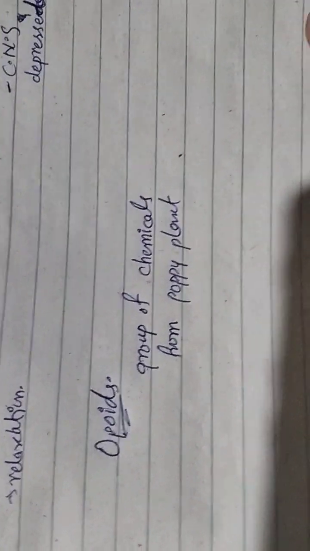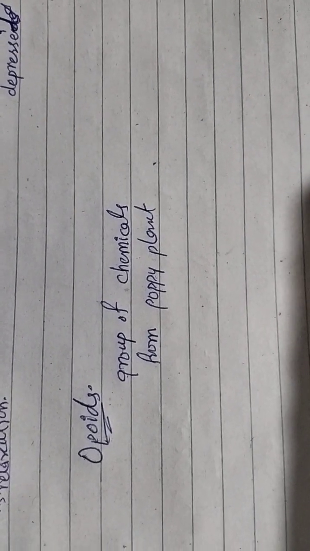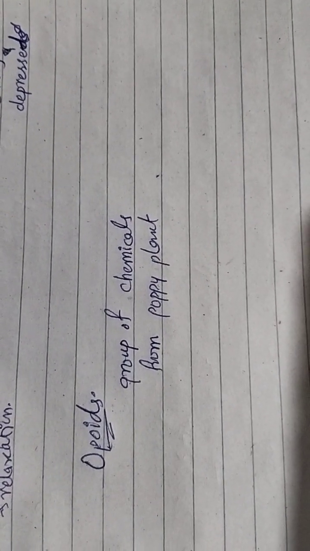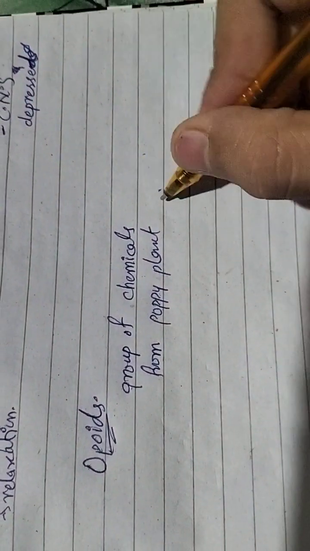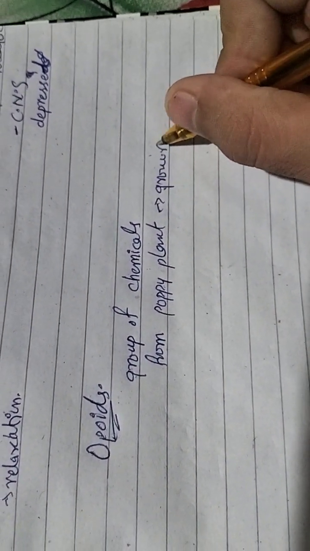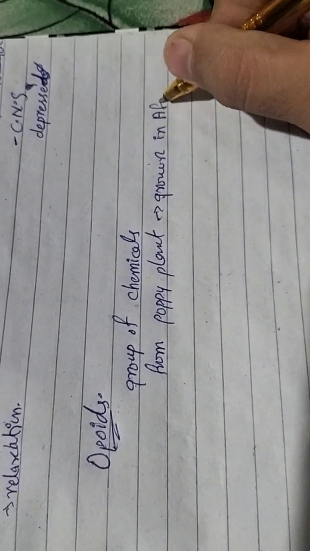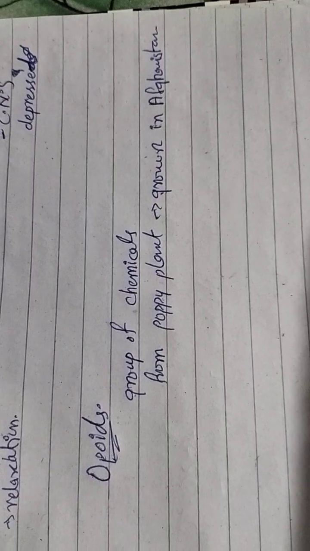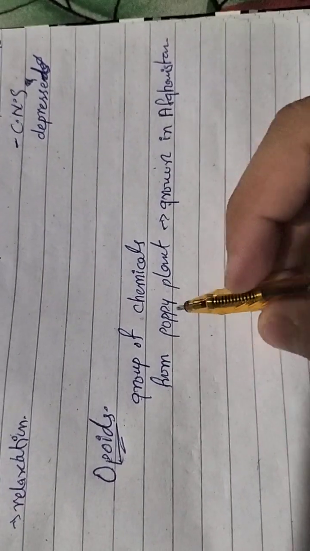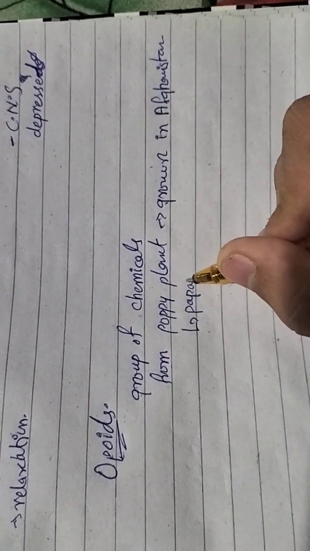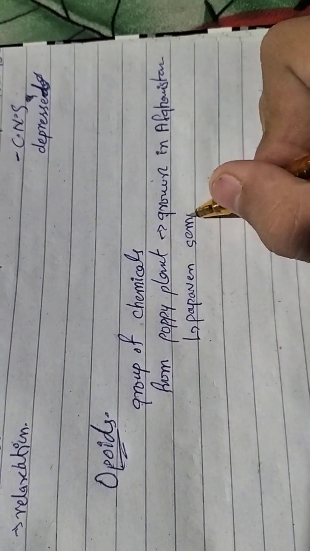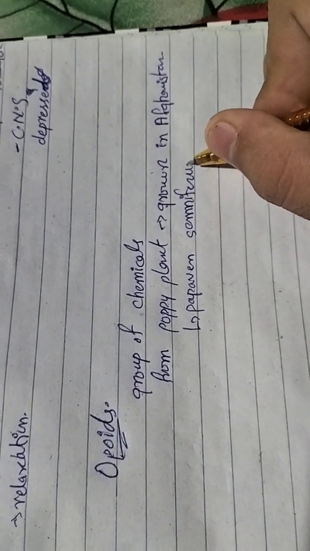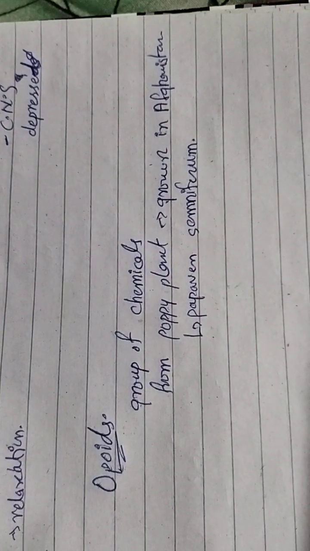Where is the poppy plant grown? The poppy plant is grown in Afghanistan, and the scientific name of the poppy plant is Papaver somniferum.